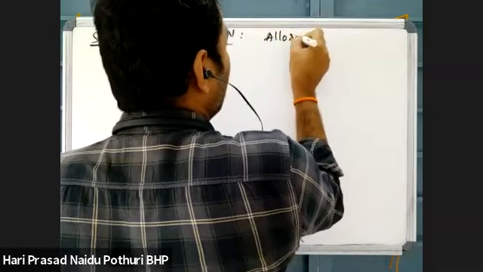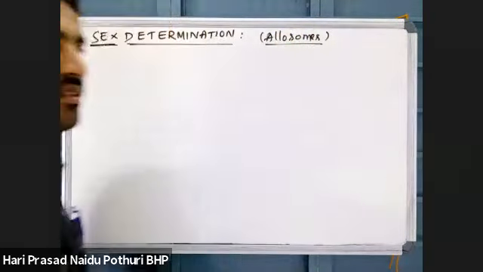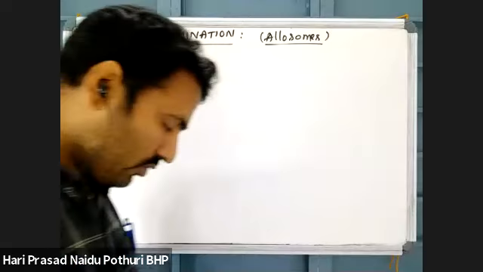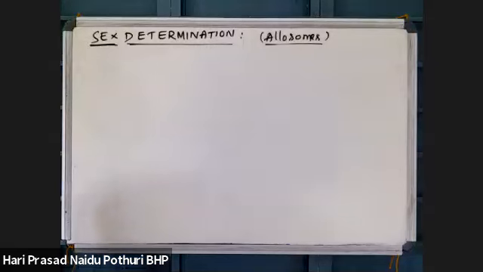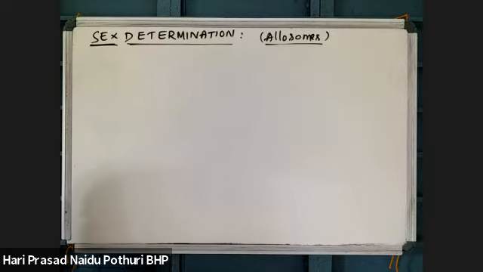Two types of chromosomes are present in animals: autosomes and allosomes. Autosomes are those which are not involved in determination of the sex of the offspring.